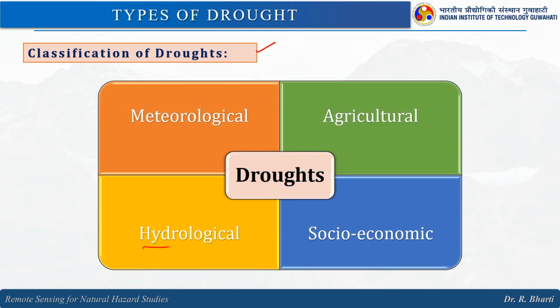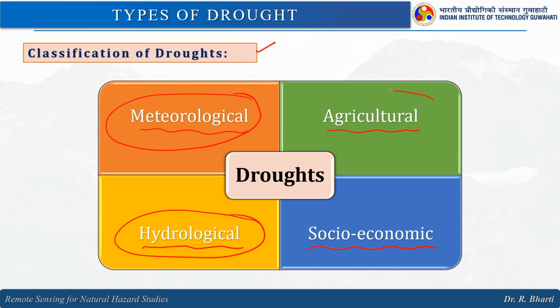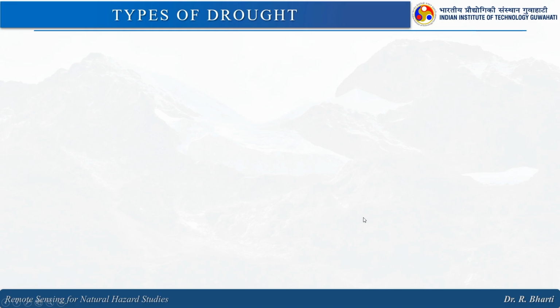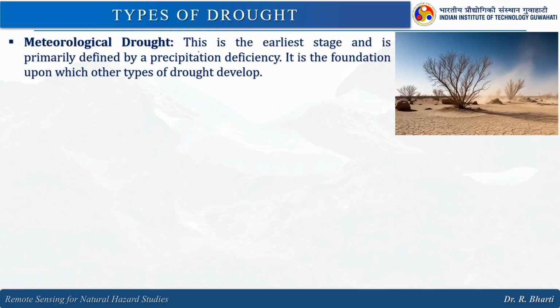So, we have hydrological drought, then we have meteorological drought, then agriculture drought, and finally, we will also see socio-economic drought, because it starts with meteorological, then we have hydrological, then agriculture and then socio-economic. Let us see one by one all of them. When we talk about the meteorological drought, this is the earliest stage and is primarily defined by a precipitation deficiency.